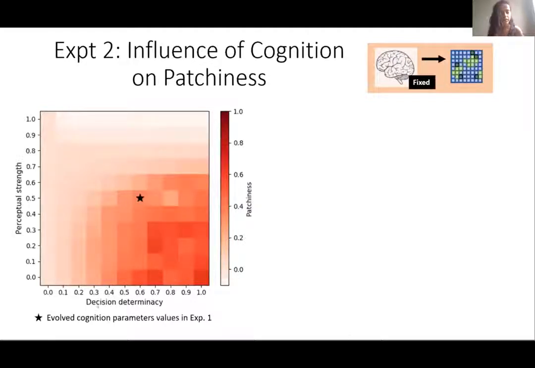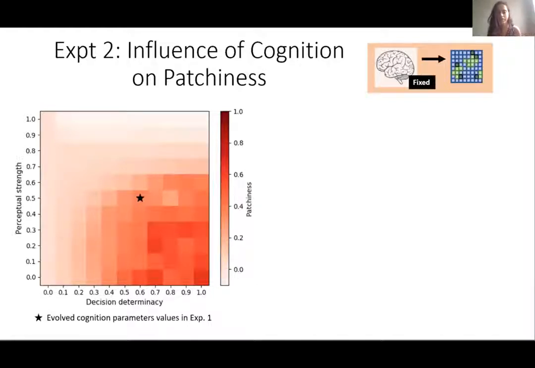In this figure, the x-axis is decision determinacy, which is fixed at 11 different values going from 0 to 1. And on the y-axis, there's perceptual strength, which has been similarly fixed. Each grid cell in this figure is a specific combination of the two cognition parameters. And the darkness of red indicates how much patchiness there was in those simulations.